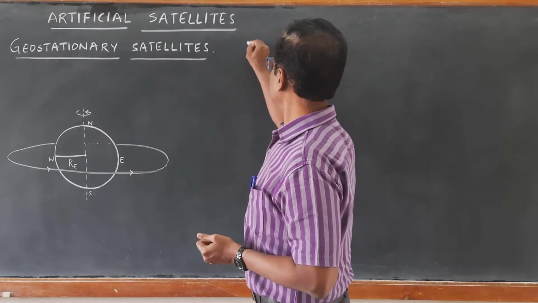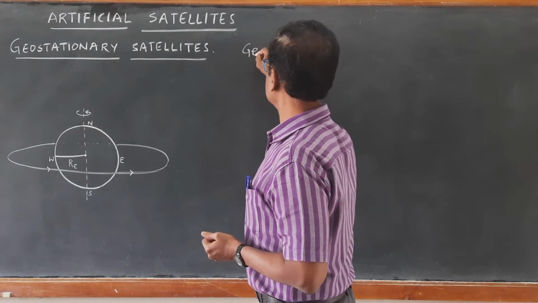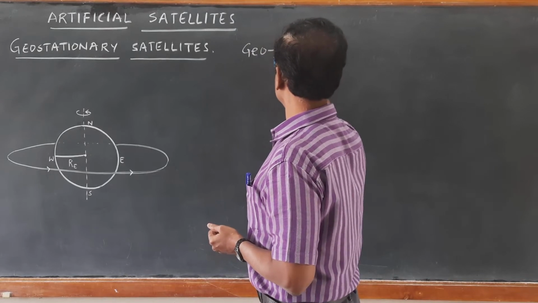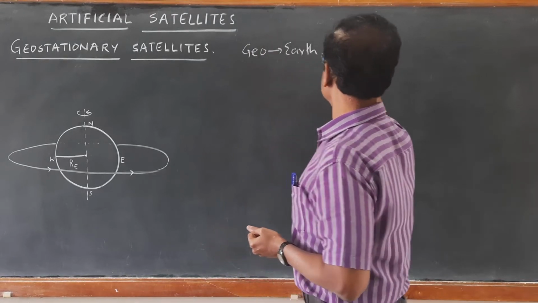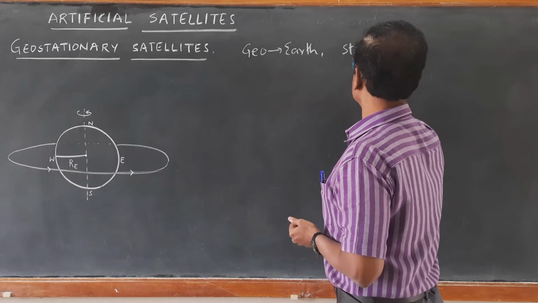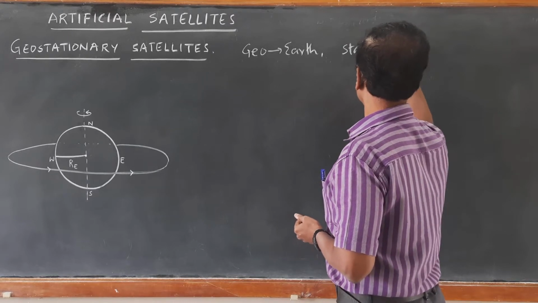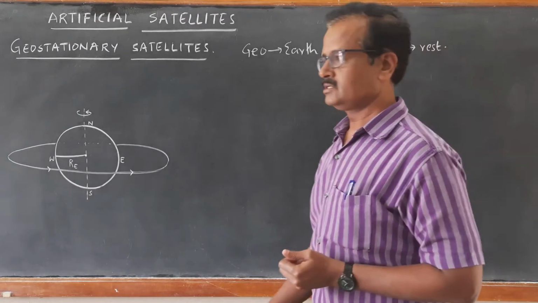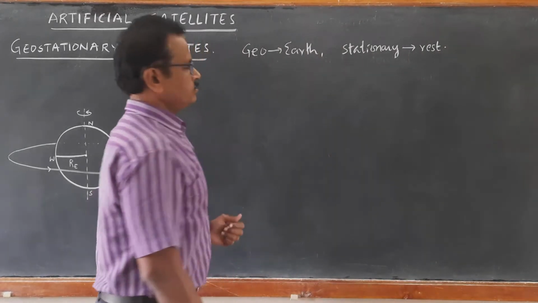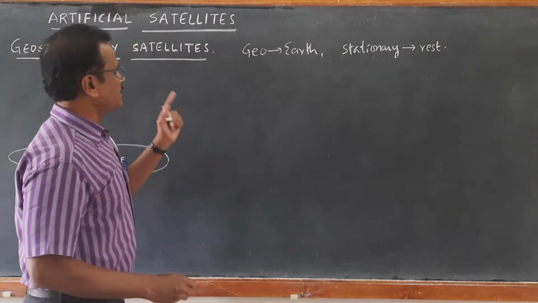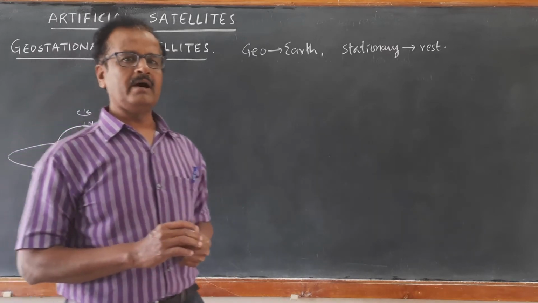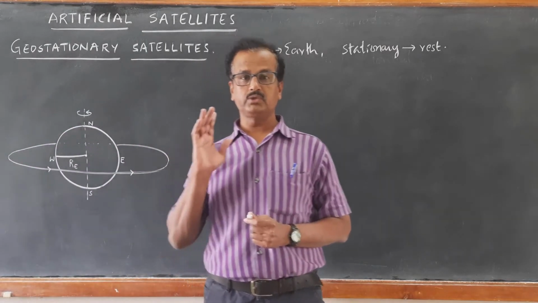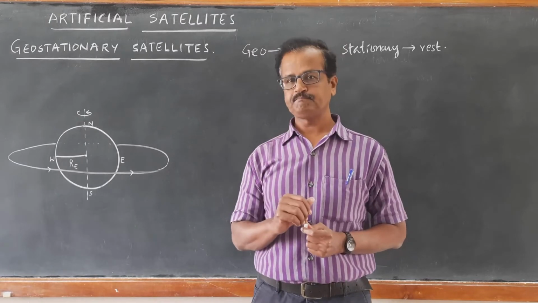So geo means Earth, stationary means appearing to be at rest. So how is that possible for a satellite to appear to be at rest with respect to Earth's surface? That we need to think.